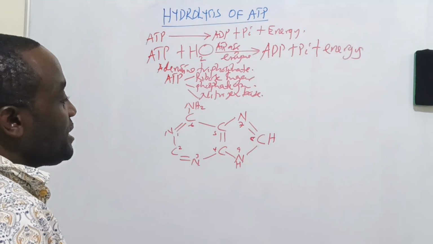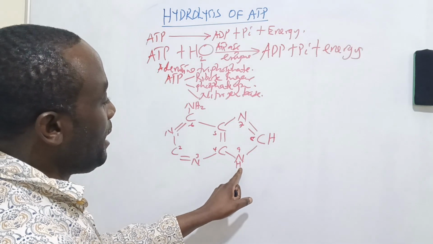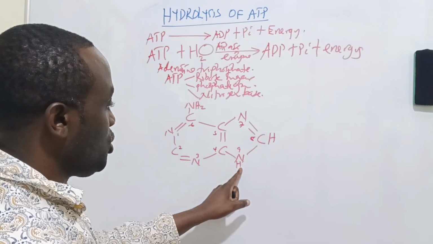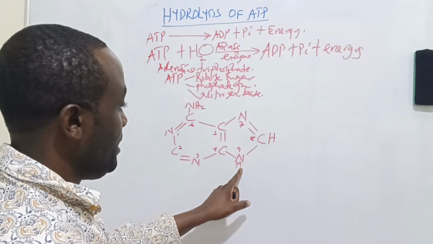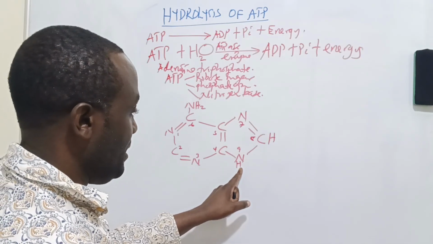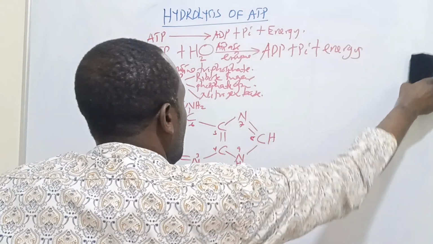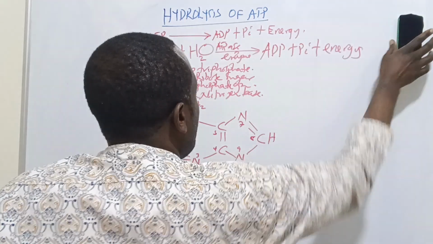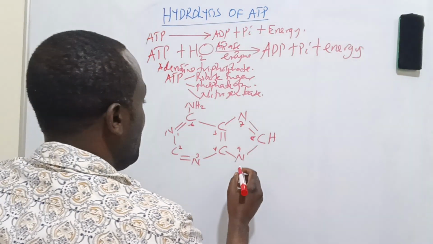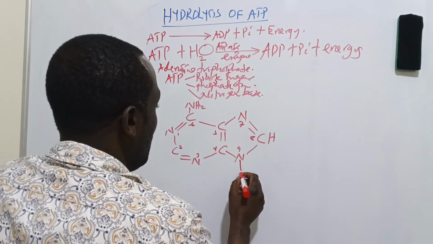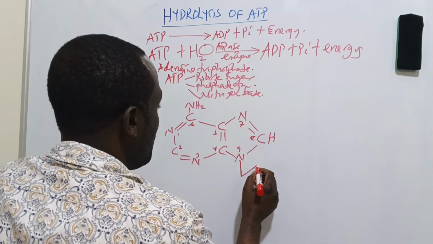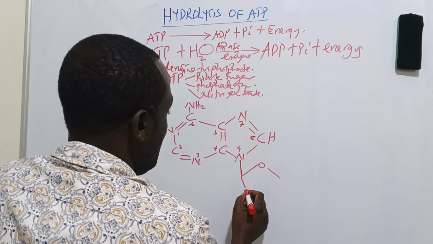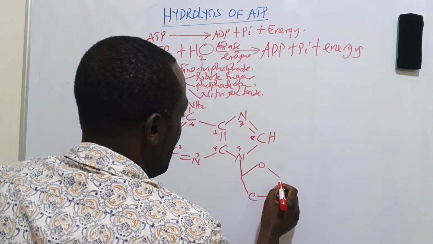At nitrogen number 9, there is ribose sugar linked. So we are removing that bond, and there we are going to have our ribose here. Each corner is a carbon atom.